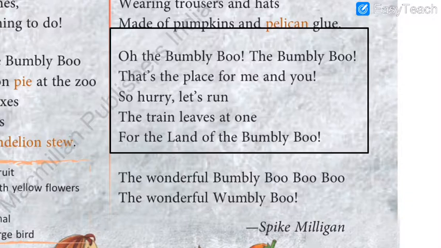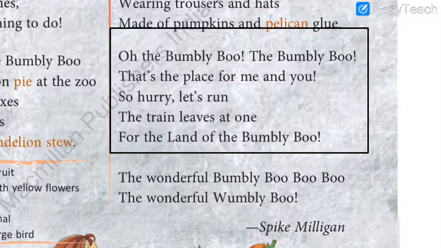See, the first answer is already tick marked here. If you can see in the box, the number 1 is written, so you are matching number 1 with this answer. So the sentence will be like, in the land of Bumblebee, the people are red, white and blue. Yes, do you remember, my dear students, in the very first paragraph, it is written that in the land of Bumblebee, the people are red, white and blue.